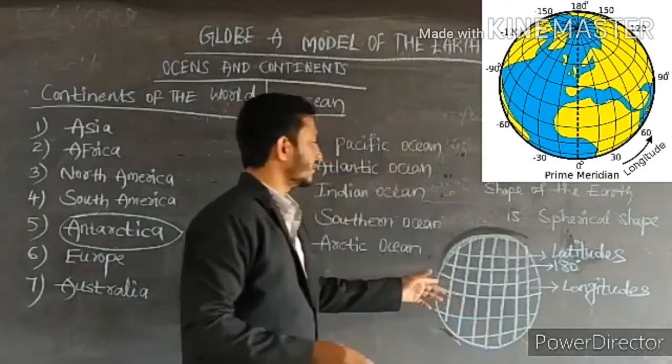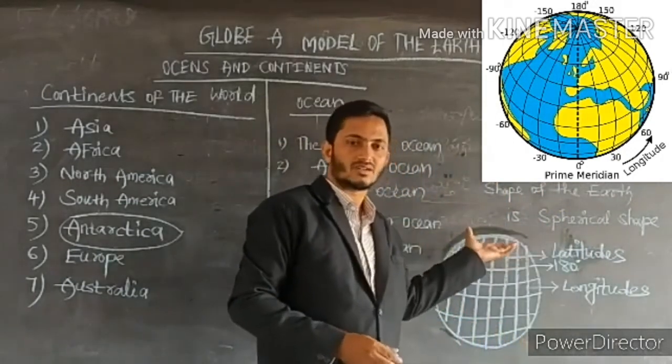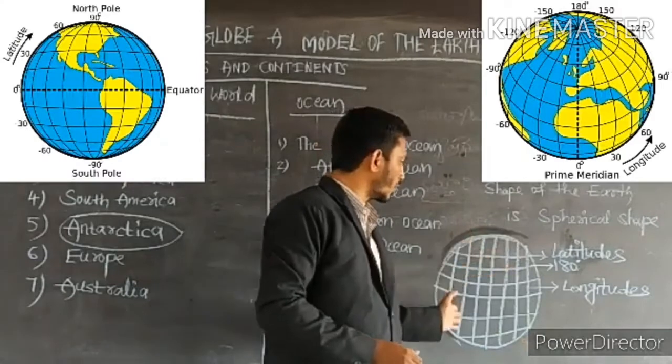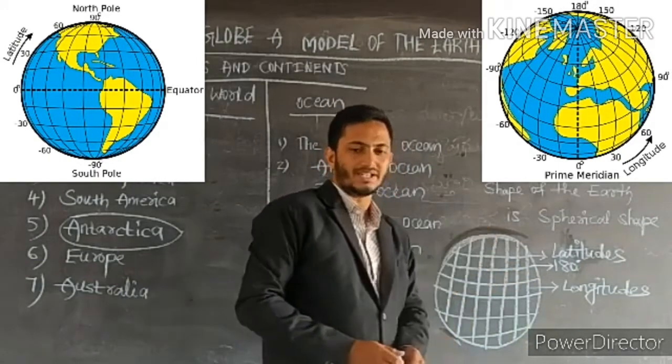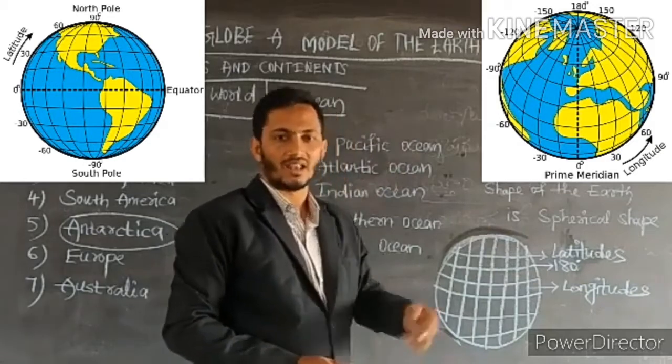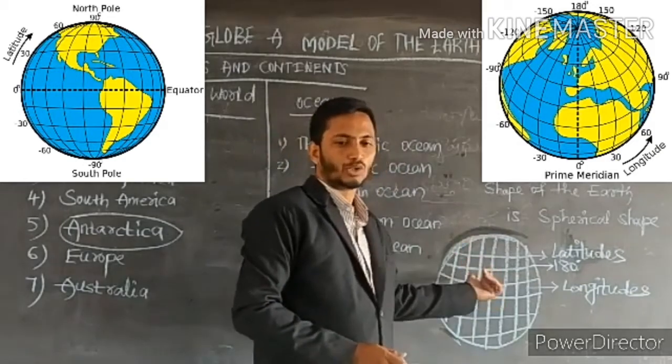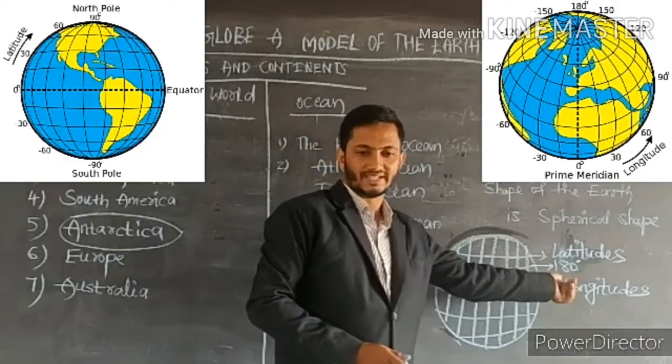The lines horizontally drawn on the globe are known as latitudes. Latitudes on the globe are 180.